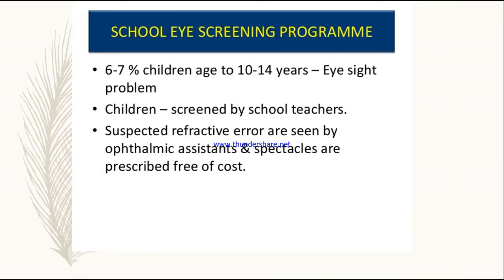Next, the school eye screening program. The school eye screening program is very important as we try to check the eyesight of children in schools. Doctors and workers go to the schools for eye screening of the children. It has been found that 6 to 7% of children between the ages of 10 to 14 years have eyesight problems. Next, children are screened by school teachers along with the doctors.